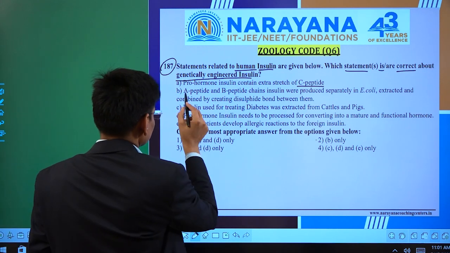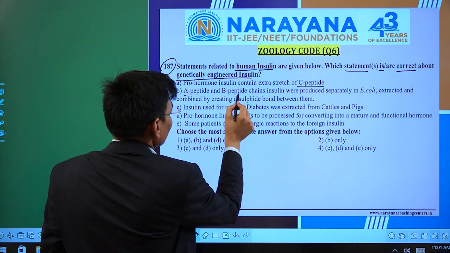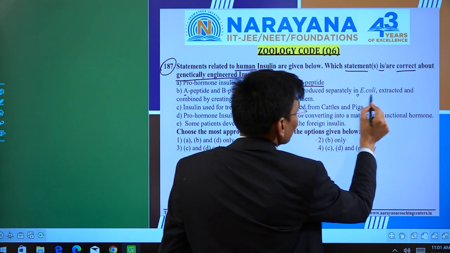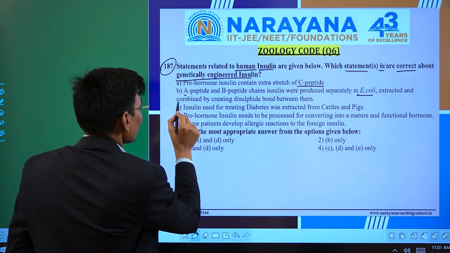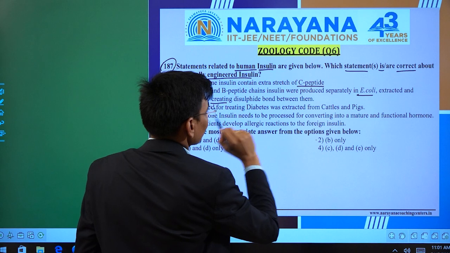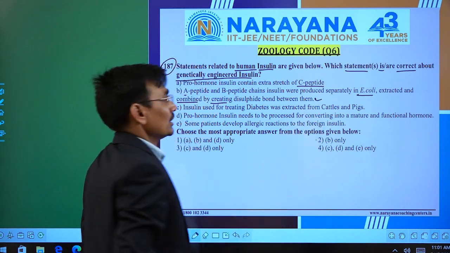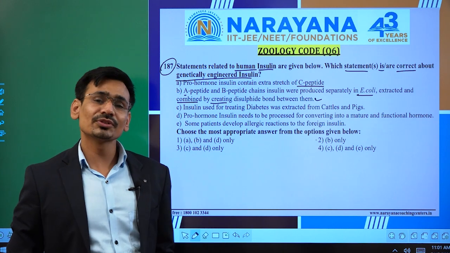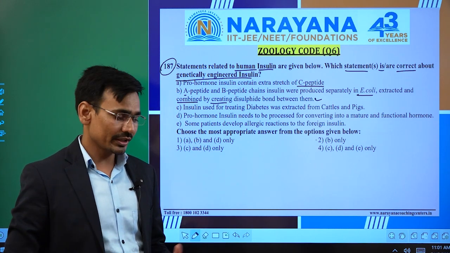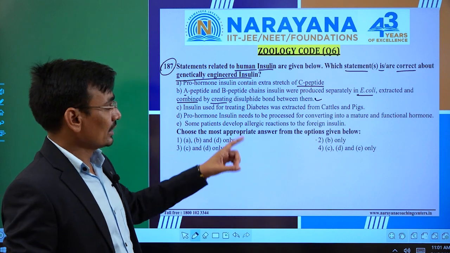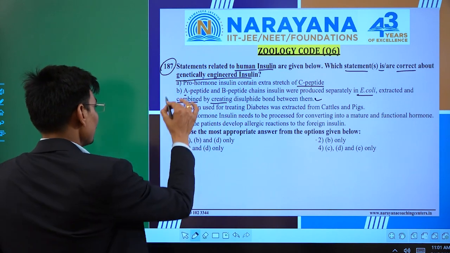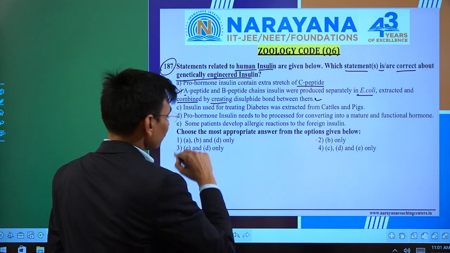So it's not correct. A-peptide and B-peptide chain insulin were produced separately in E. coli, excreted and combined, creating disulfide bonds between them. Obviously, that one is the correct statement because first of all, insulin was synthesized by Eli Lilly, an American pharmaceutical company, and they synthesized the insulin by this mechanism only. So, that is correct. Now, let's move on to the next one.